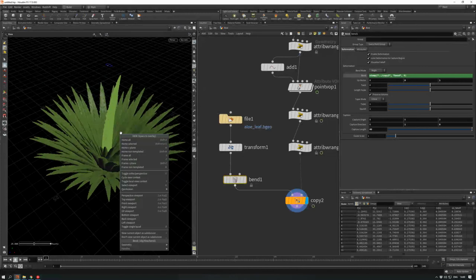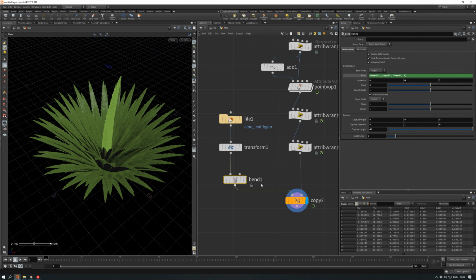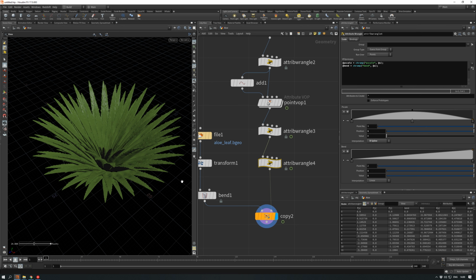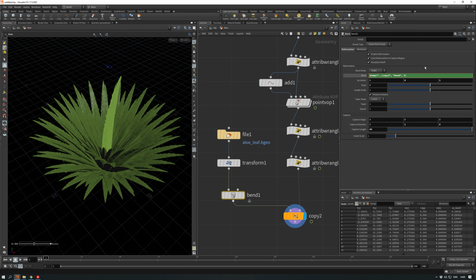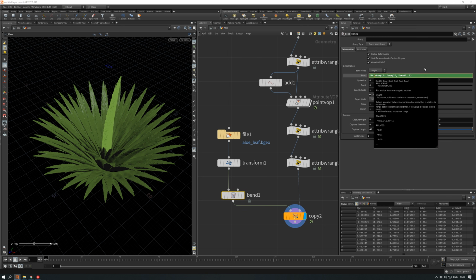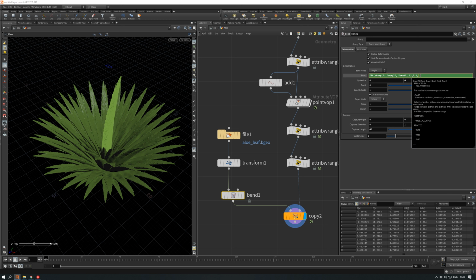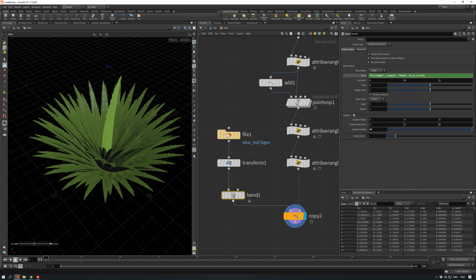Yeah, you can't see anything because we have our bend from 0 to 1. Logically, we need to fit our values from 0 to 1. For bend, it's not enough. We need values like 45, 80. So we need to do some kind of a fit, from 0 to 1 to from 0 to 45. We'll see how it looks.